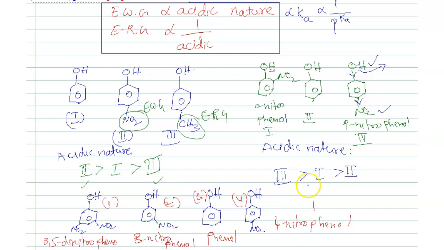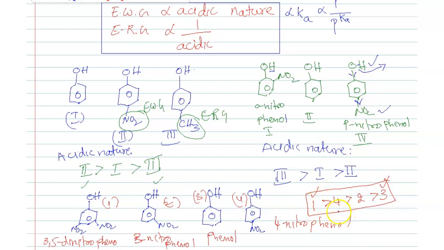Paranitro. So here 1 greater than 4 greater than 2 greater than 3. Here I am writing 3 at last because there are no withdrawing groups on the third one. In case of 1, more electron withdrawing groups are there.